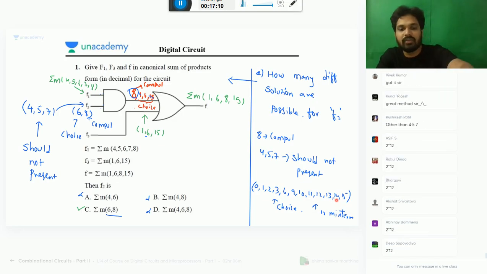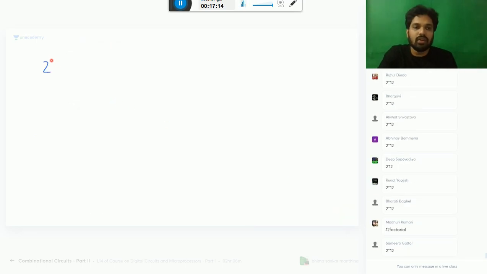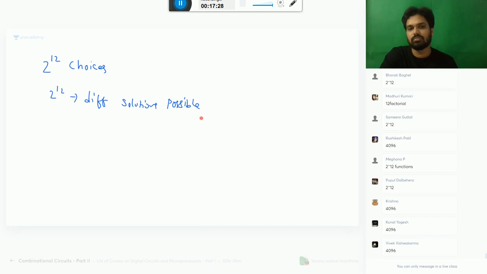How many different choices can I make? 2 power 12 choices. So 2 power 12 different solutions are possible. 2 power 2 is how much? 4, na? So 4096.